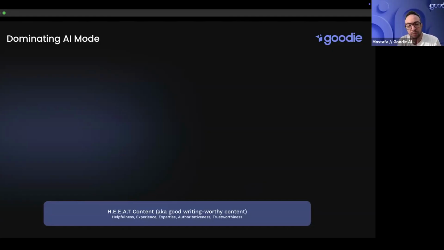So which is obviously helpfulness, experience, expertise, authoritativeness, and trustworthiness. These are sort of like, aka, good writing, good worthy content. So is this something that we should write about or not? That's the question. A lot of the time in the world of ChatGPT and AI mode, you should have a good reason to write the piece of content.